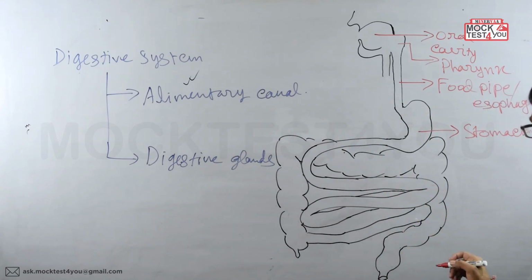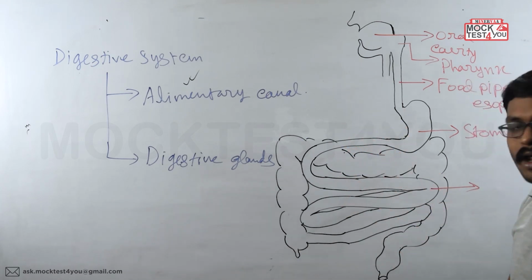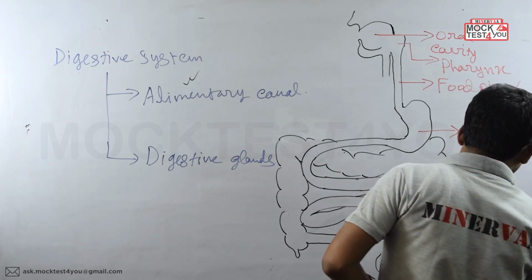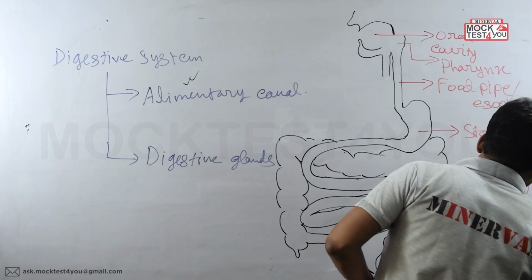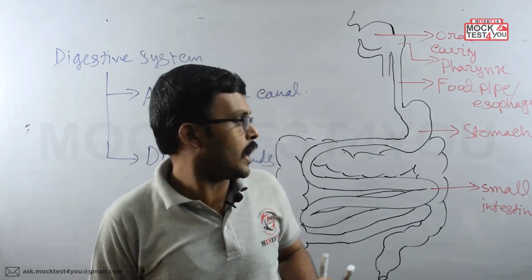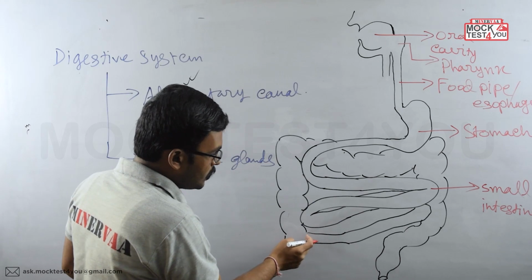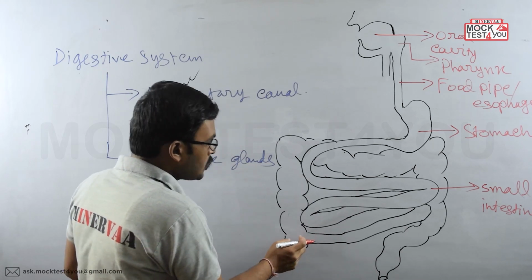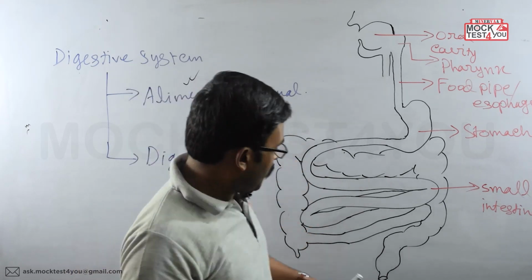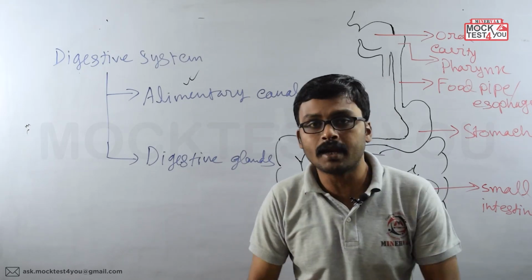And what is the name of this small diameter twisted structure? This is known as the small intestine. Now see, the small intestine is merging with another pipe which has a larger diameter. And remember, this is the right side. If I am standing this way, this should be my right side and this should be my left side.